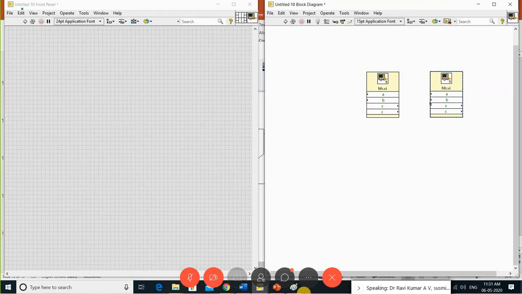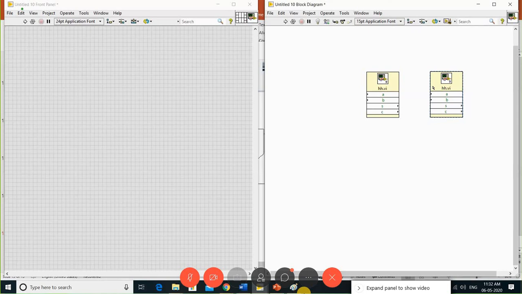But here, the value is not passed. Whatever value you give to this half adder is taken as a new value. But in a sub VI, whatever value you give to the half adder, it holds in your sub VI, then it is passed to the next sub VI. Here, every VI takes new values. This is the only difference. I can explain this to you.